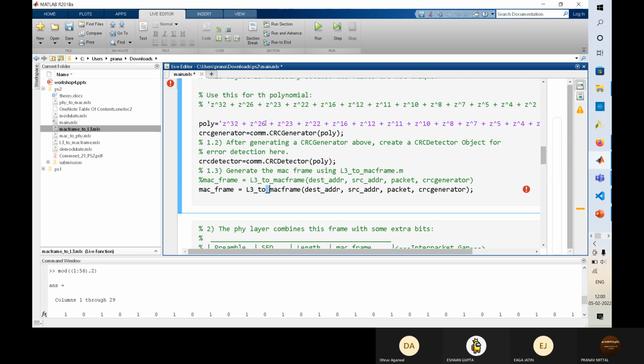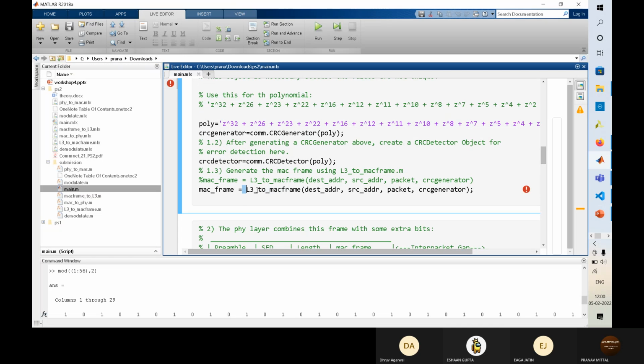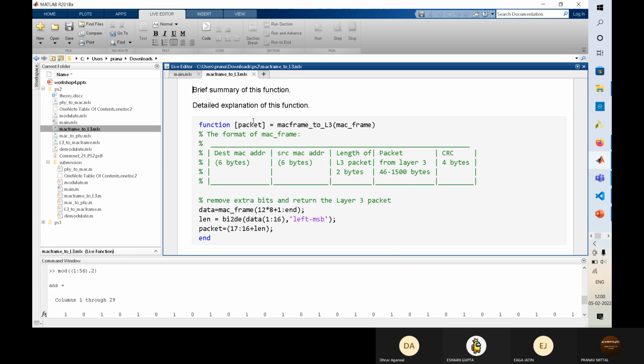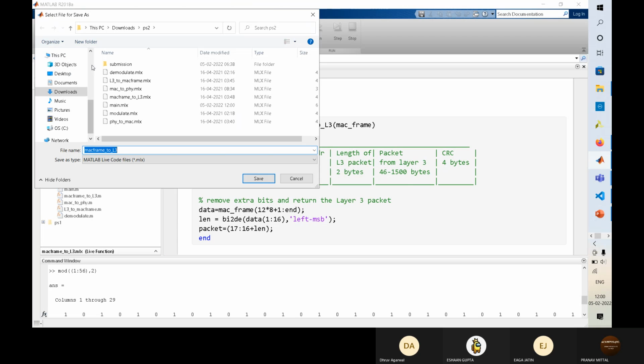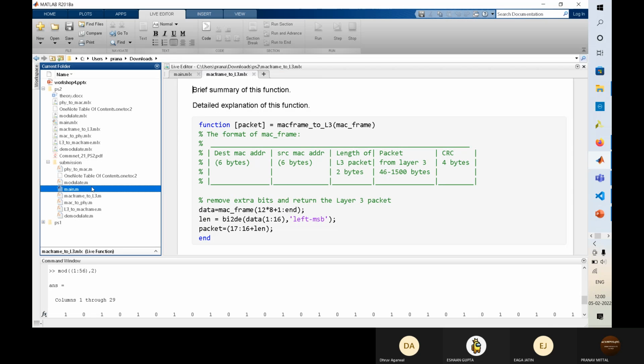There is one thing you need to understand here: these functions you can't write in a live script. So you have to convert this live script into a .m file. For that you can do save, export as, and here you can select the .m file. Then you can save it. In Octave it's simply .m only.